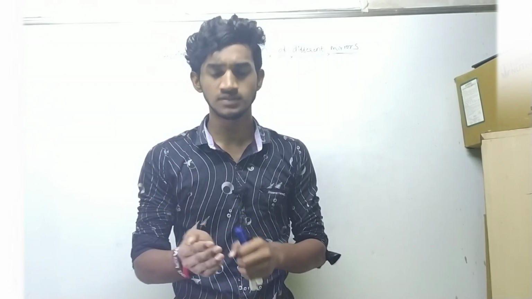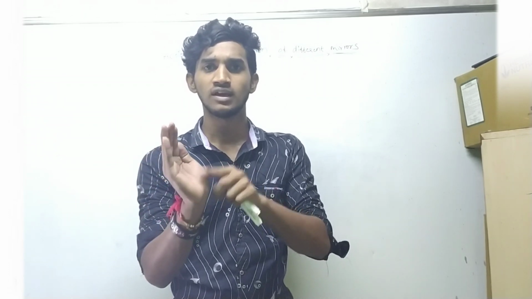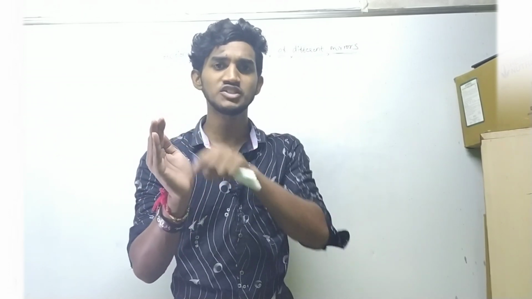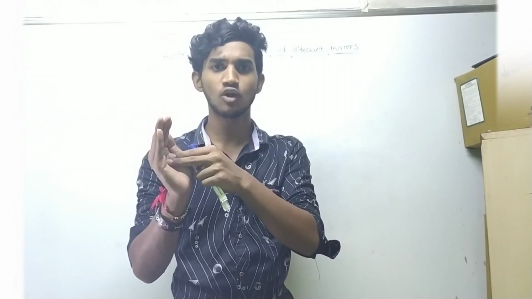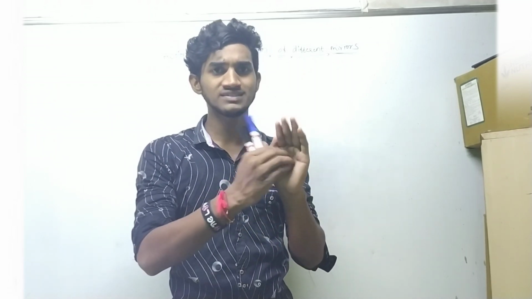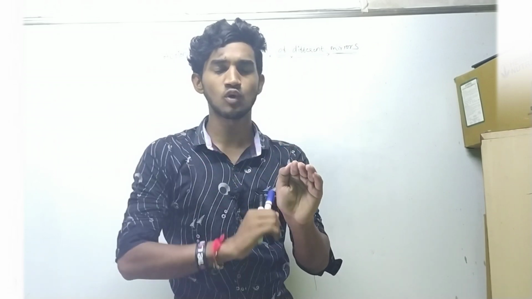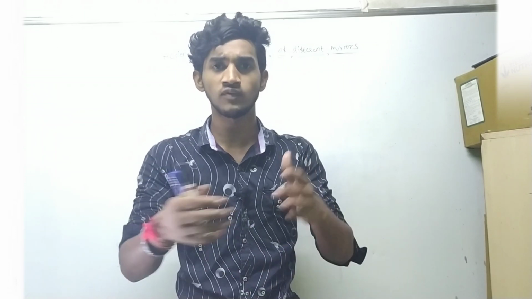The concave mirror, if we take an example of a spoon, the front side of the spoon is in this shape, so the inside is concave and the outer side is convex. So this is the concave mirror, the inside of the spoon, and the outer side is called a convex mirror. Now let's go and see more examples of concave mirror and convex mirror.